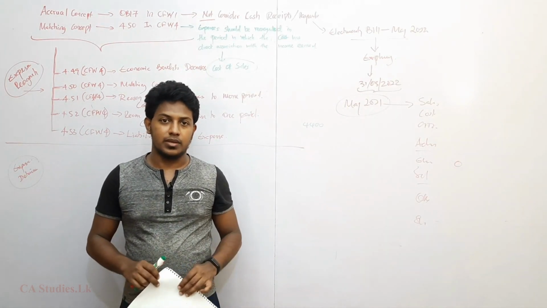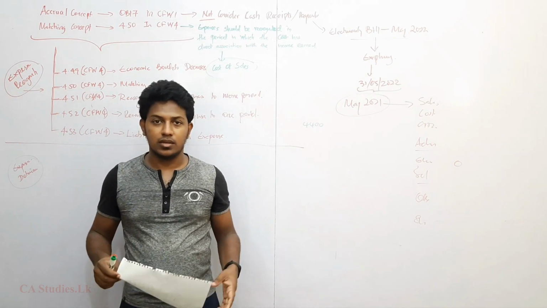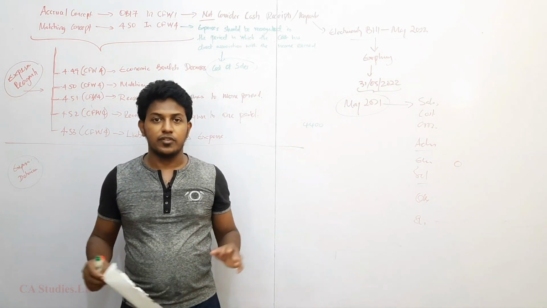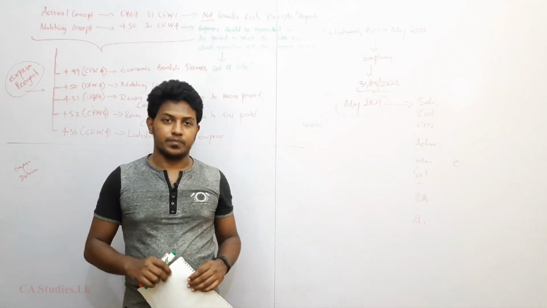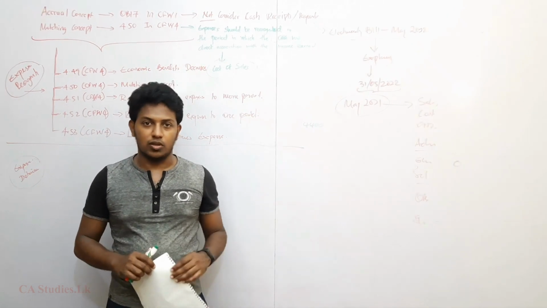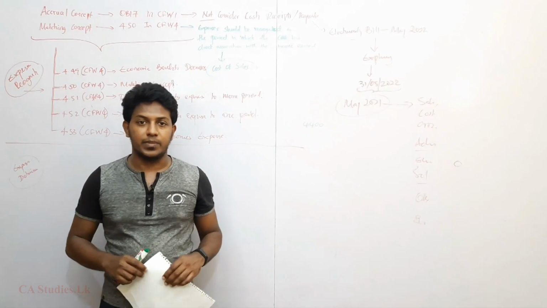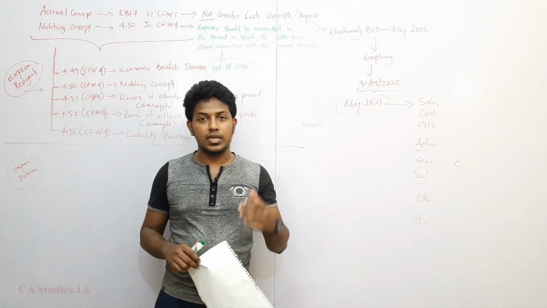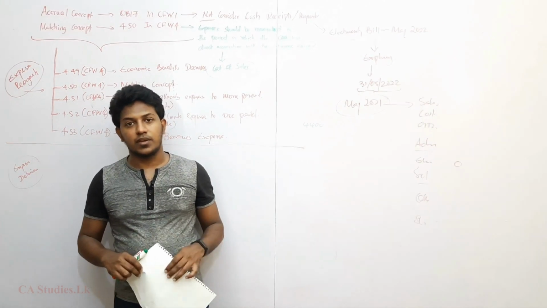So that is a liability. Expense means if economic benefit decreases, it's an expense. There are two types of expense. One is expense, second one is loss. Fourth one is income. Income means if economic benefit increases, that is income. There are two types of income.